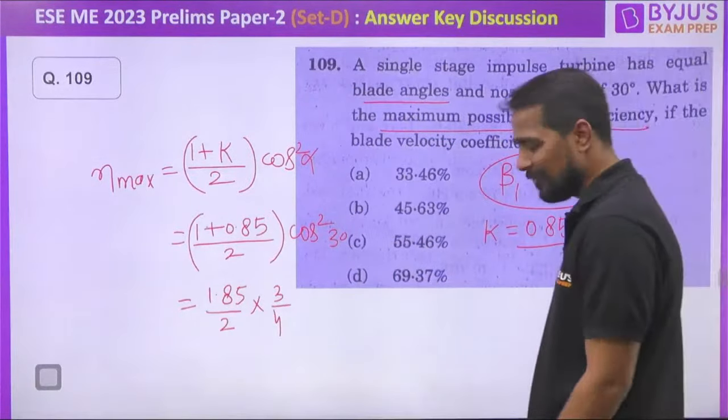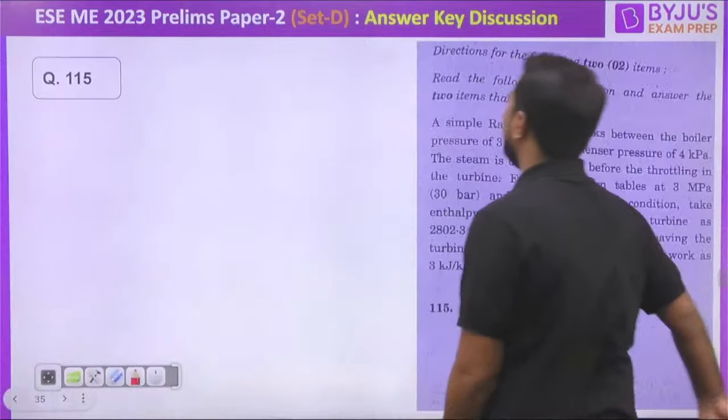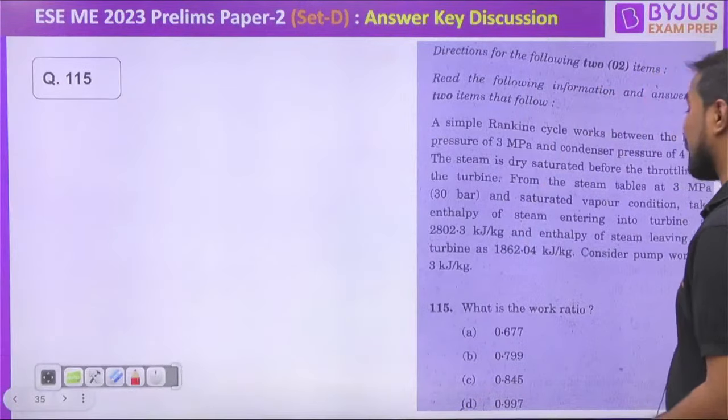Jaldi se batao, have you solved this question or not? Yes. I have just taken the same 8 centimeter by mistake, my dear. Don't worry. You are 17, 18 here live, and there are only 24 like. Just make it 30 and move ahead on the question, and tell me your experience.